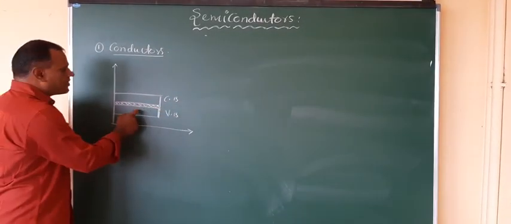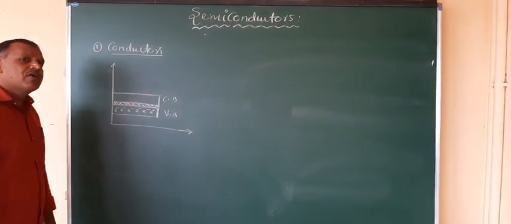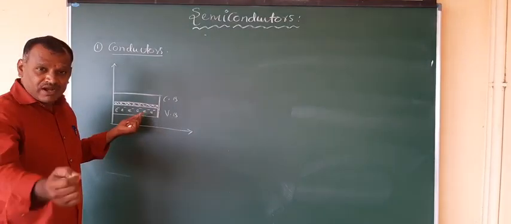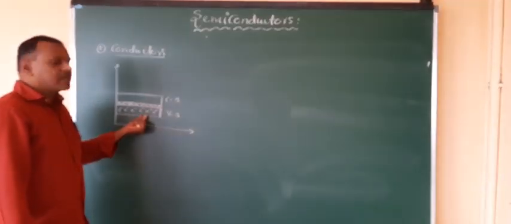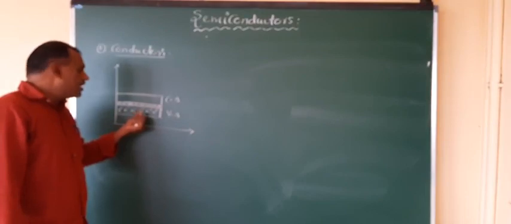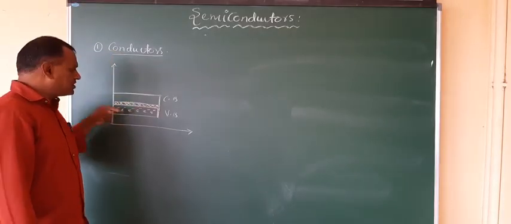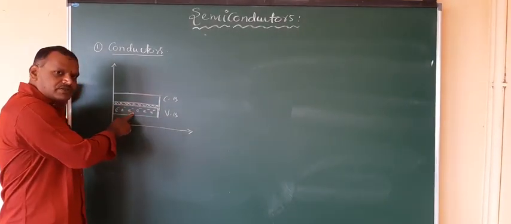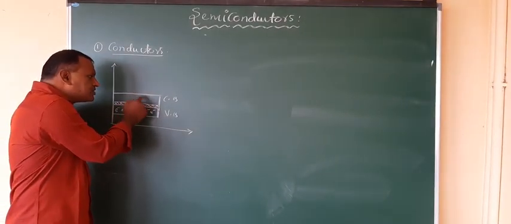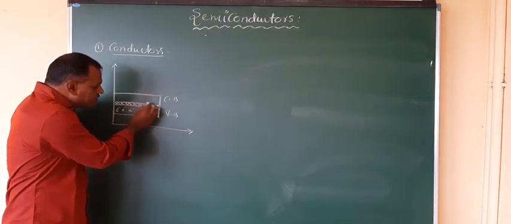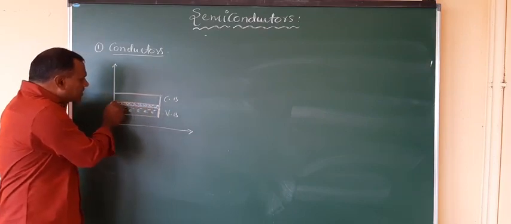which represents that for every solid material, electrons are always present as valence electrons in the valence band. The valence band is never empty. It may be completely filled, or it may have some amount of electrons in the case of conductors. These electrons are also able to exist in the conduction band, because the conduction band and valence band overlap. Here we can observe both are intermixed with each other.